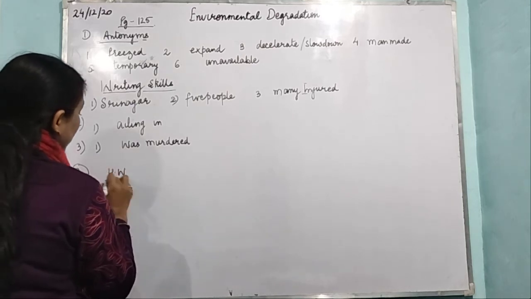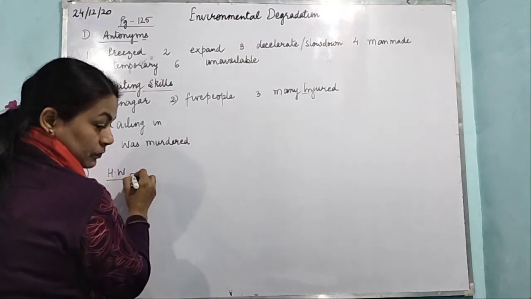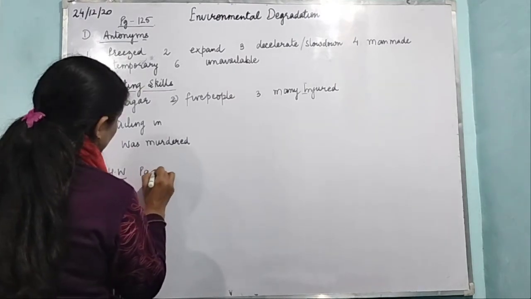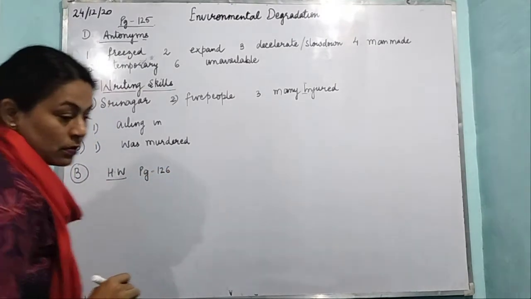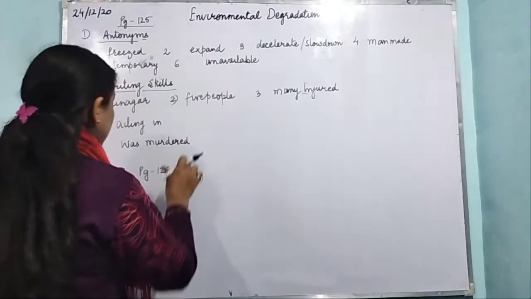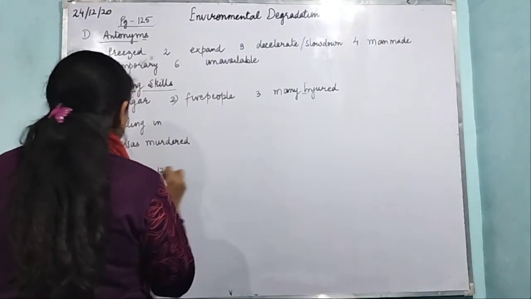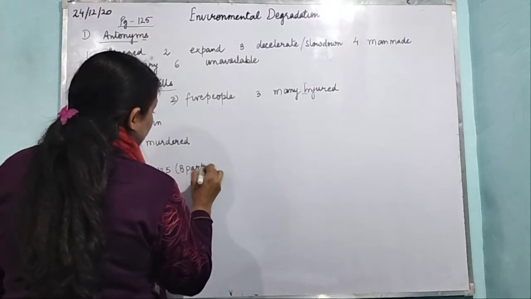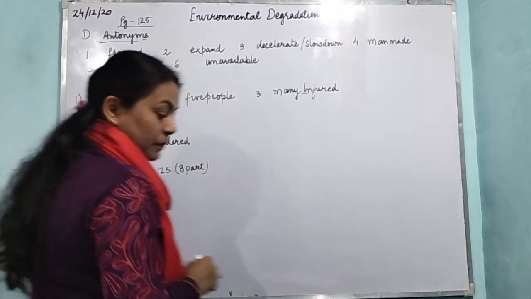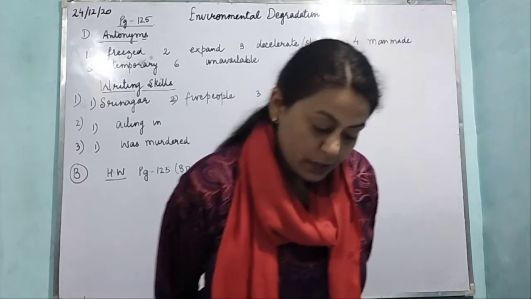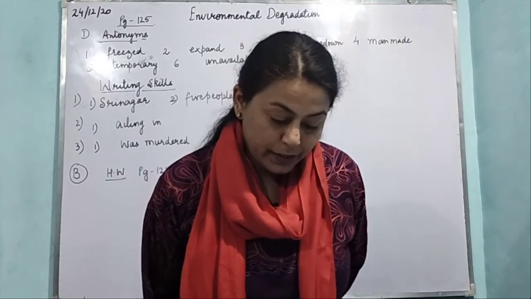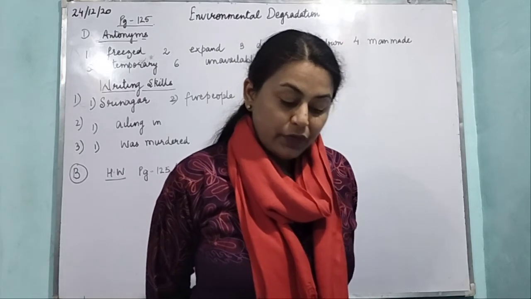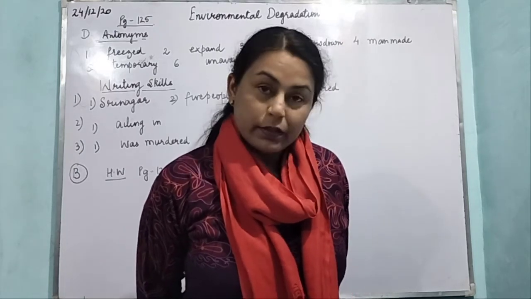That is also your homework. Page 126. Right, 5. B part, you have to do it yourself. One of the worst natural calamities, an earthquake that hit Kashmir and Pakistan in October 2005, has once again revealed that we are not prepared to deal with the disasters.